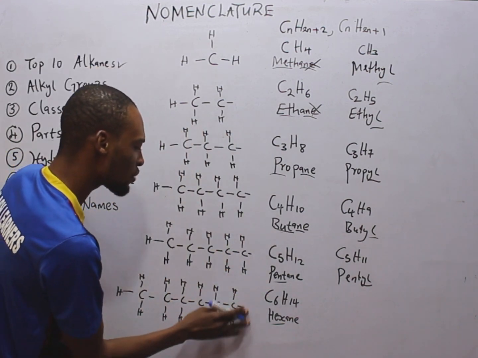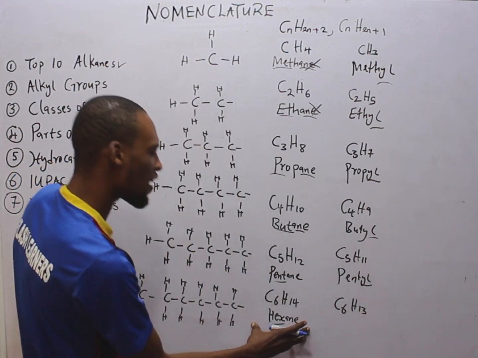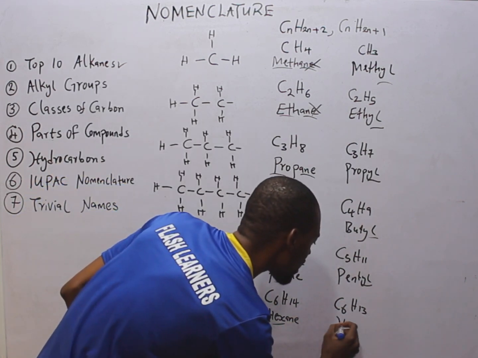Hexane, when hexane loses one hydrogen, it becomes C6H13. No longer qualified to be called hexane, it is called hexyl.